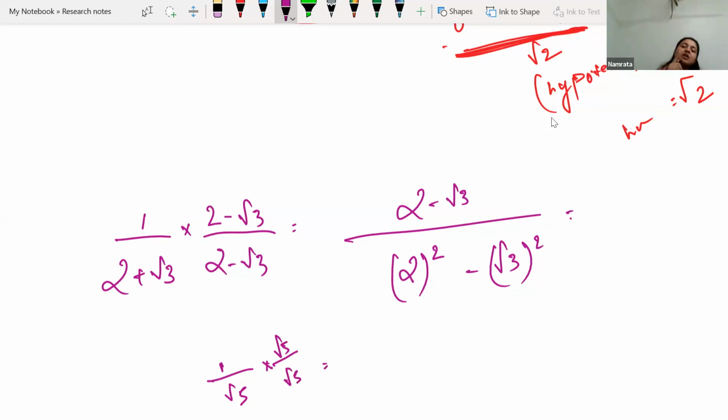So for the first one, using the a square minus b square formula, we were able to remove the square root sign from the denominator. In the numerator, if a square root is there, well and good. In the denominator, we just don't want to keep the square root sign. For that only you are learning this method. Here for the second one, only root 5 will work.